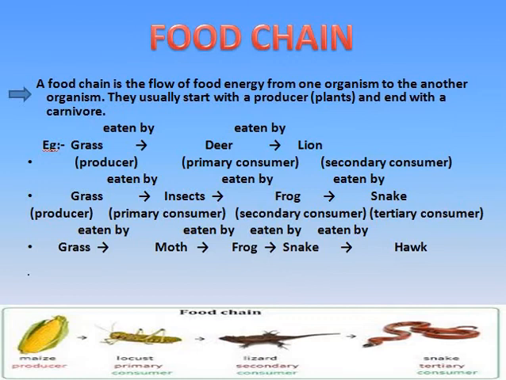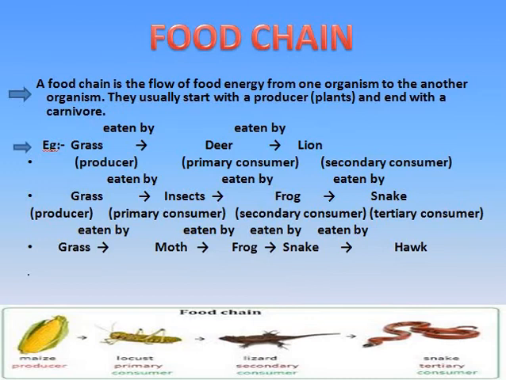For example, you can see grass is a producer. It's a plant category, and producers prepare their own food. This grass is being eaten by the primary consumer, a herbivore, that is deer. This herbivore is further eaten by a lion, a secondary consumer and also a carnivore.